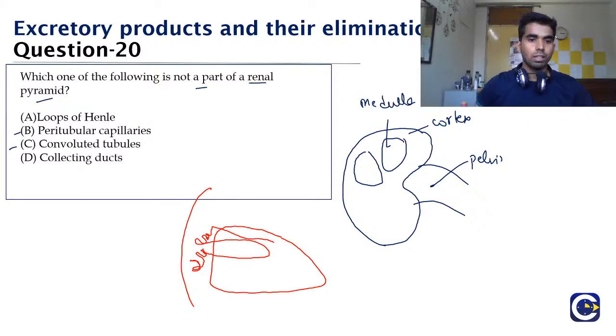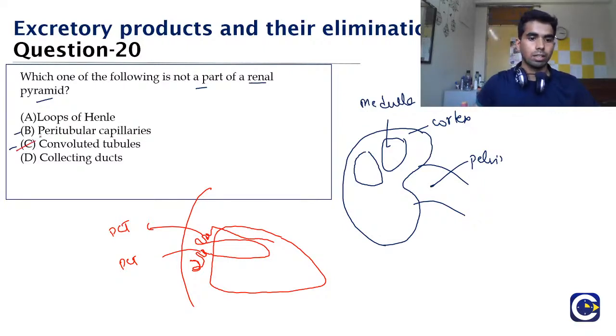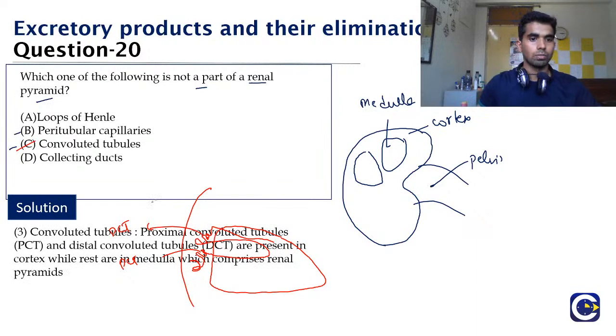So the convoluted tubules, that is the PCT and the DCT, are not the component of this pyramid, and hence the correct answer is option C, as Lakepriya correctly pointed out, that is the convoluted tubules.